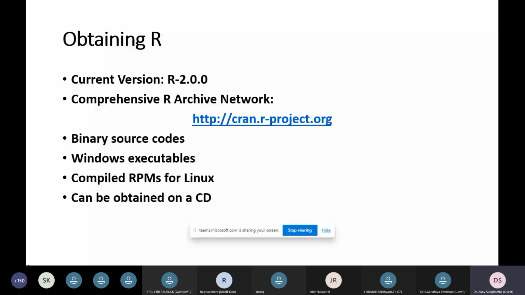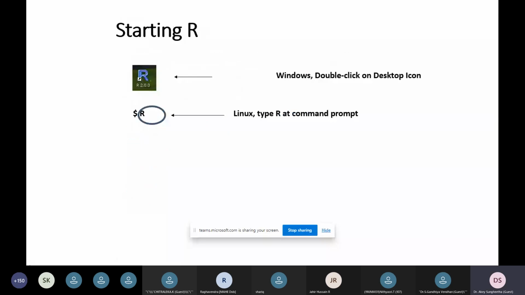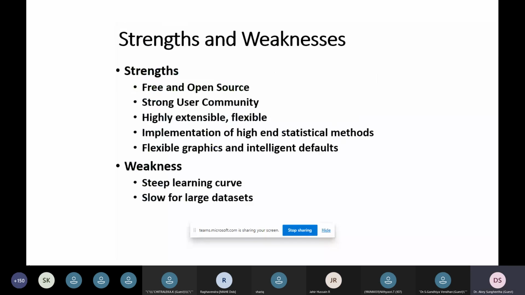You can install it on either Linux or Windows, in Linux by configuring the file, and you can also have the icon on the desktop in order to open it. It has various strengths and weaknesses, like sometimes it is not flexible for implementing very high-end statistical methods. And some flexible graphics could be done only with graphical tools. So in that case, we will go for other tools.